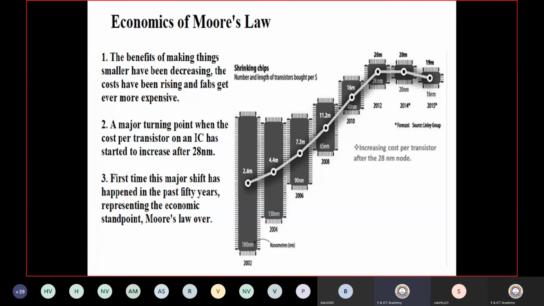The major turning point started after the 28 nanometer technology, because you can see the growth rate, but after a few years it will almost become constant, because Moore's law was changing from 180 nanometer to 130 nanometer. How will they change?